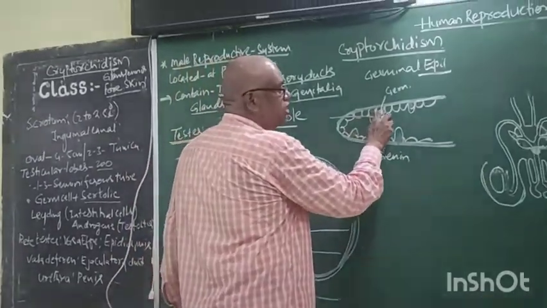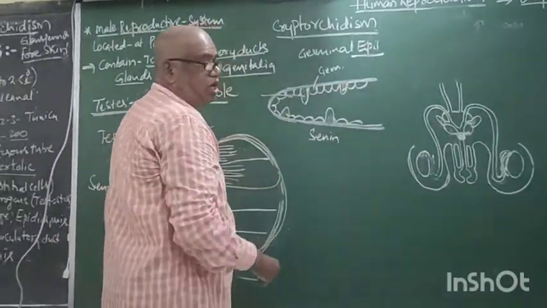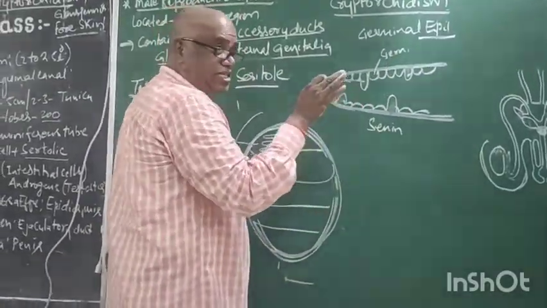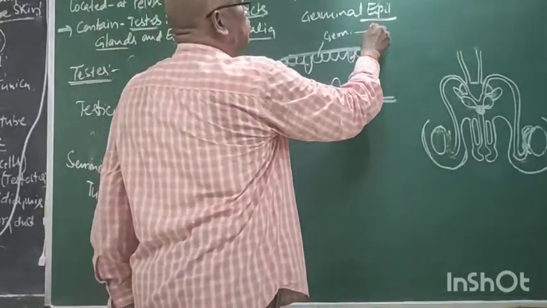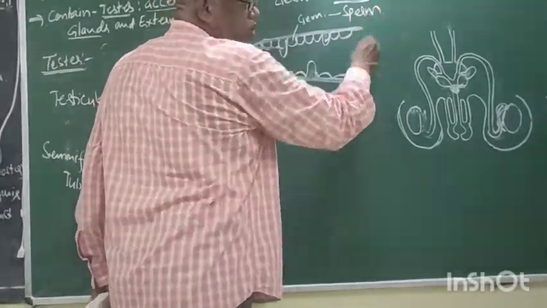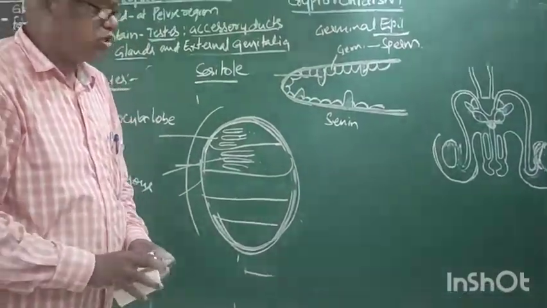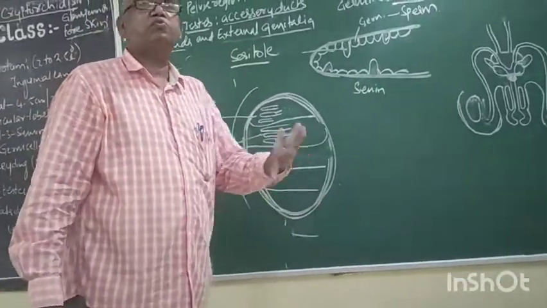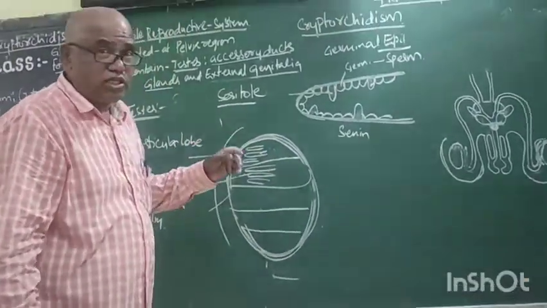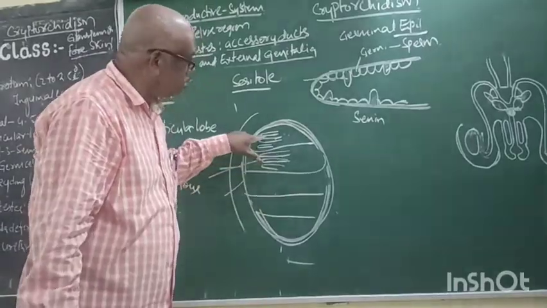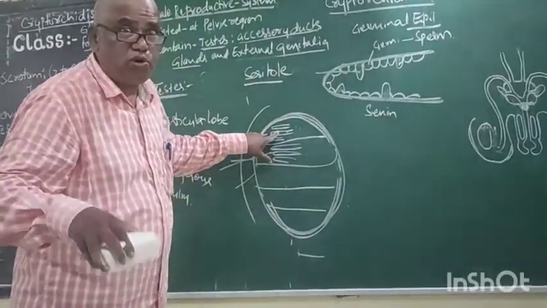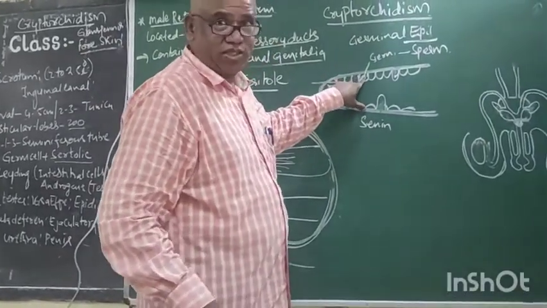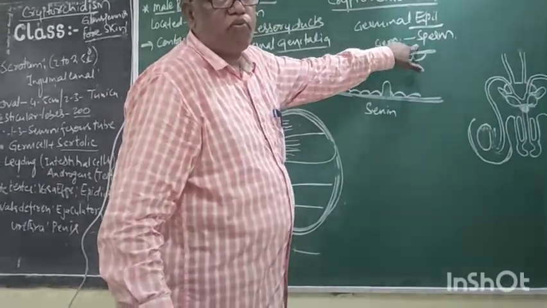Now the germ cell and the Sertoli cell. The germ cell in the seminiferous tube is responsible for forming spores. You know the testis function is sperm production, but it happens in the testis, in the seminiferous tube. In the seminiferous tube, there is the germ cell. This is the diploid germ cell which undergoes meiosis and forms the spore.